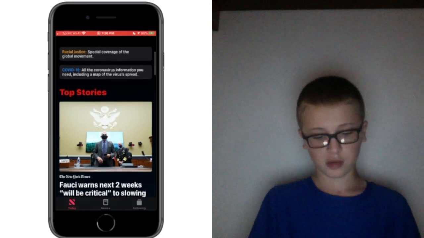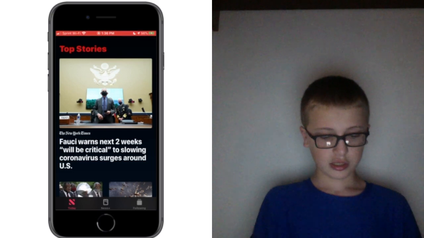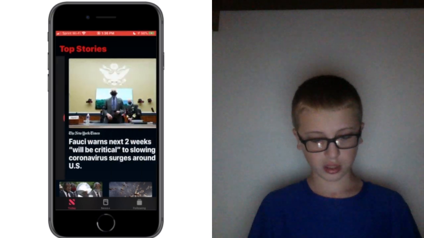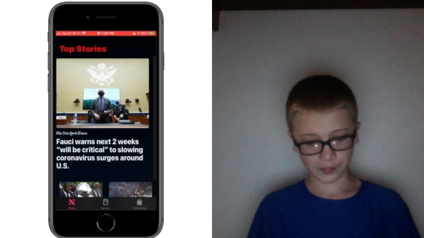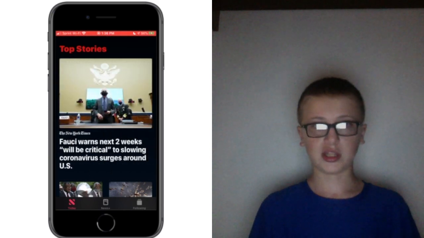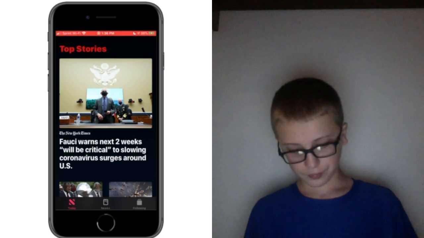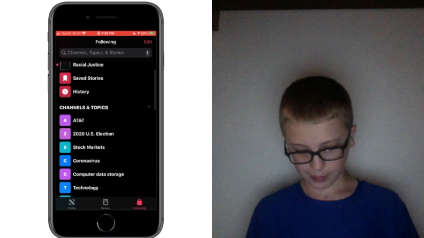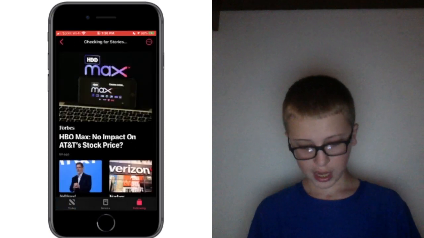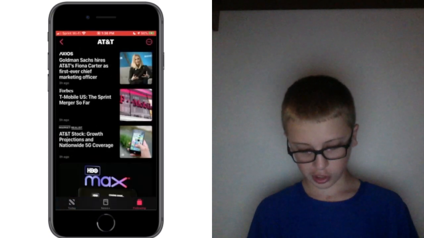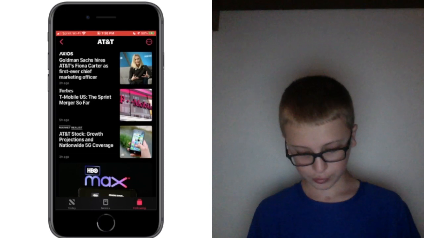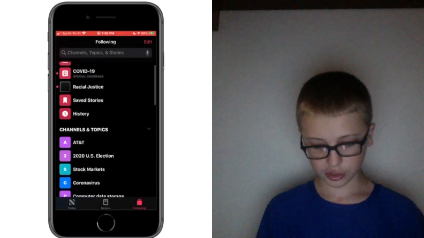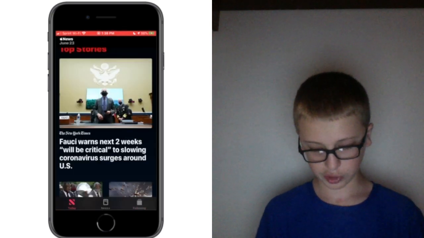So the first one here is the news swipe icons. If we swipe to the right and left, these icons have been refined and tweaked, the colors, the texture on them, just minor details like that. If we go to Following and we open up a topic, normally that toolbar at the bottom that says Today, News Plus, Following would disappear, but it stays there now, which is great, because otherwise you just have to use the back button. You can't quickly switch like that.